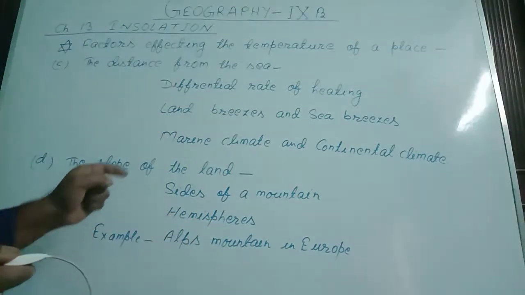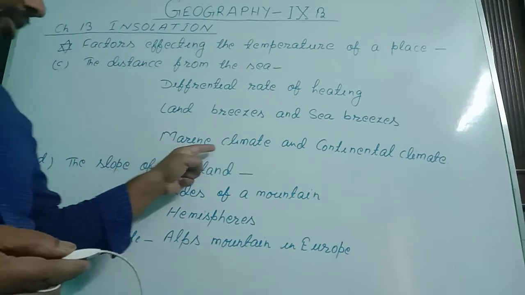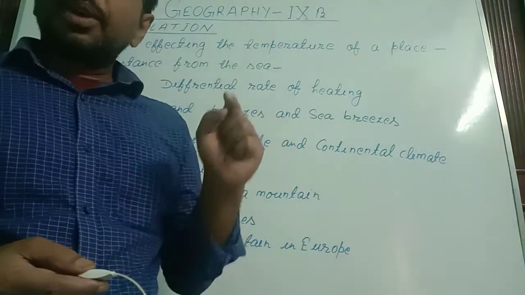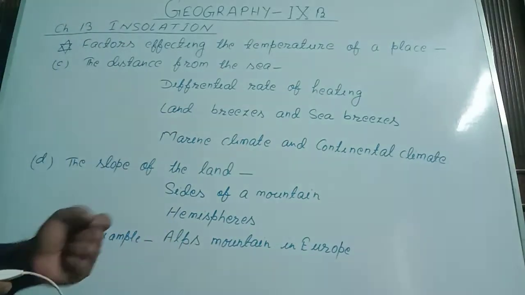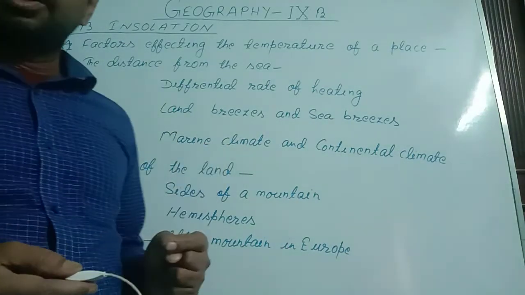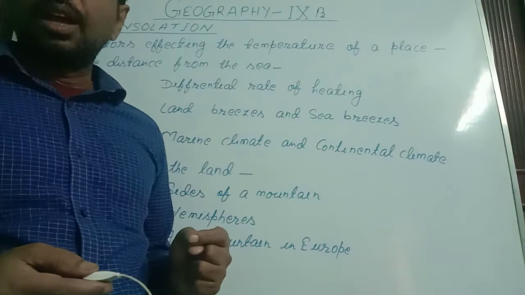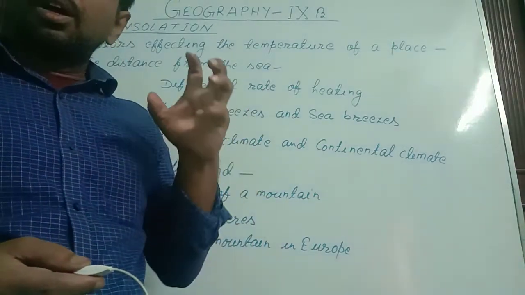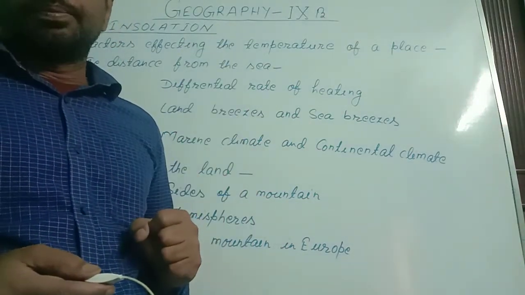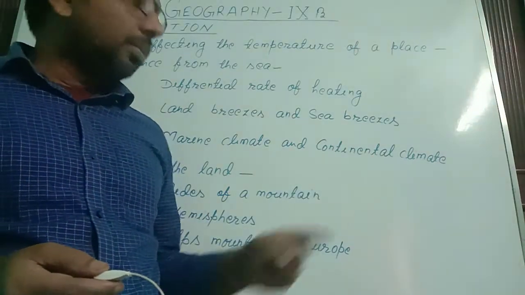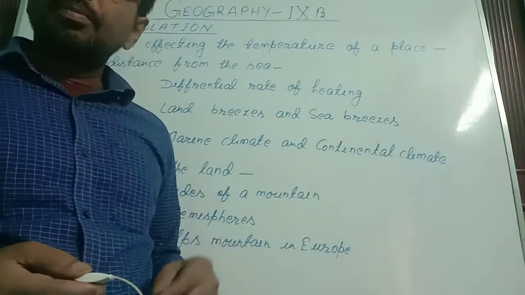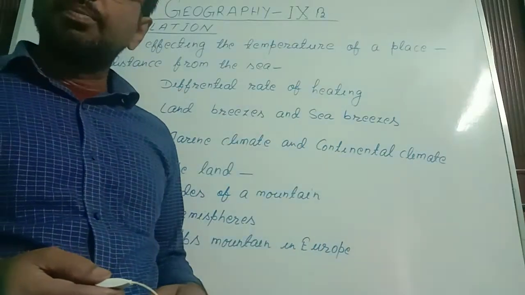Now we come to this point. The places that lie in coastal areas have a marine climate. Marine climate means controlled temperature, while the places that are in continental areas have continental climate, meaning extreme temperature.